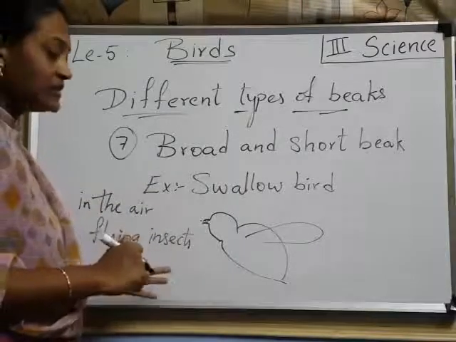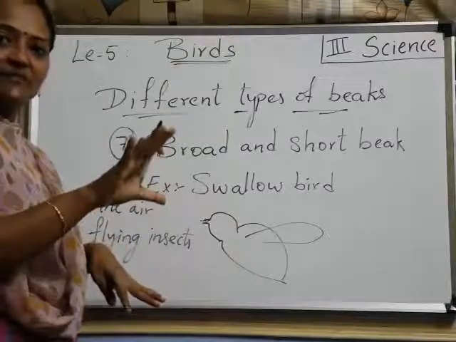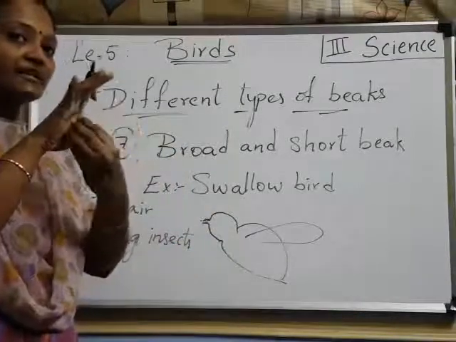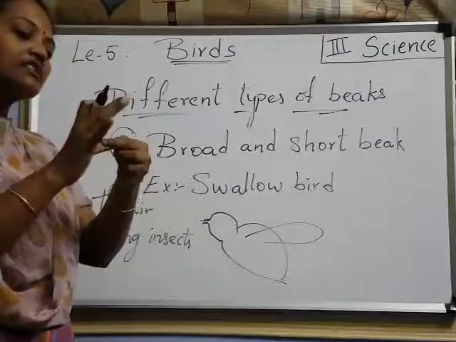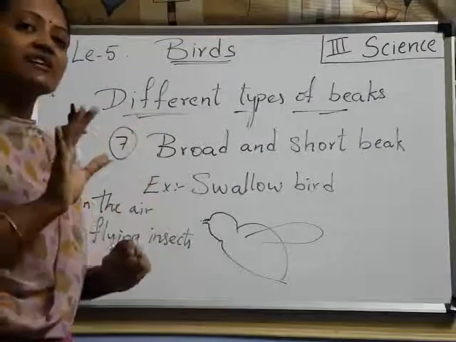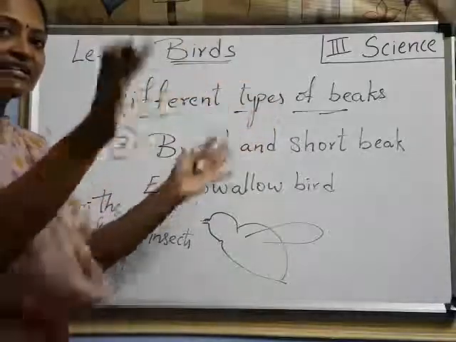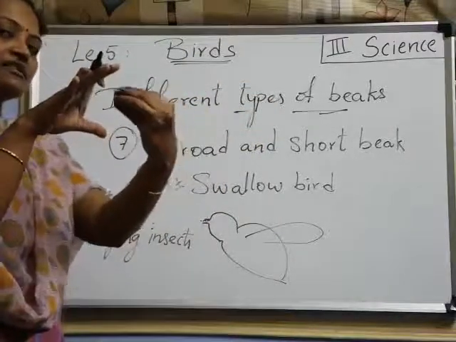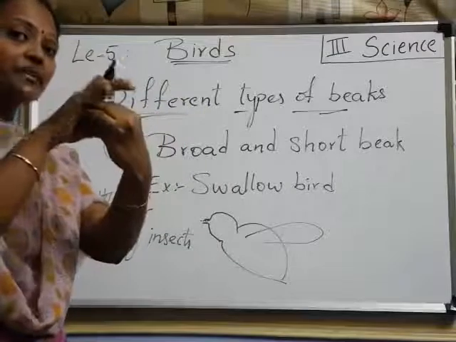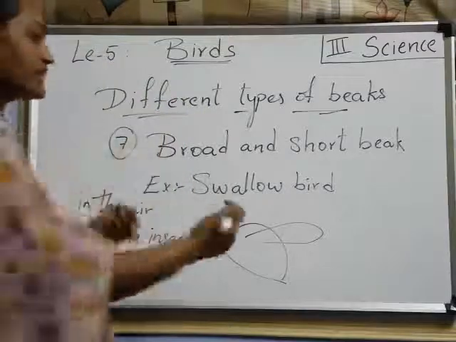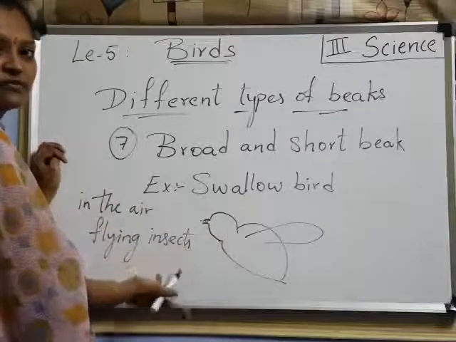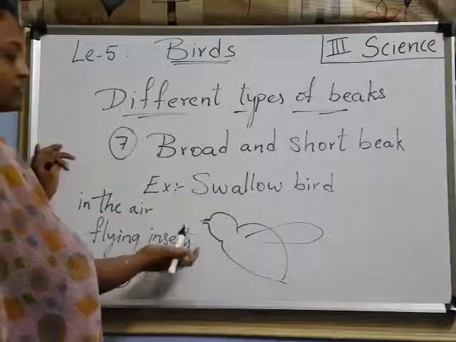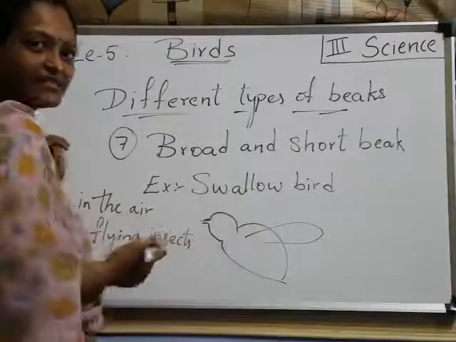How does it take the food? When it is flying, it opens its beak. This swallow bird opens its beak like this when it is flying, and the beak is sticky inside, and some flying insects are there in the air. When it is flying, these small flying insects in the air stick to the beak, and it swallows. It swallows its flying insects as food. Understood, children? So that's why this bird's name is swallow bird.